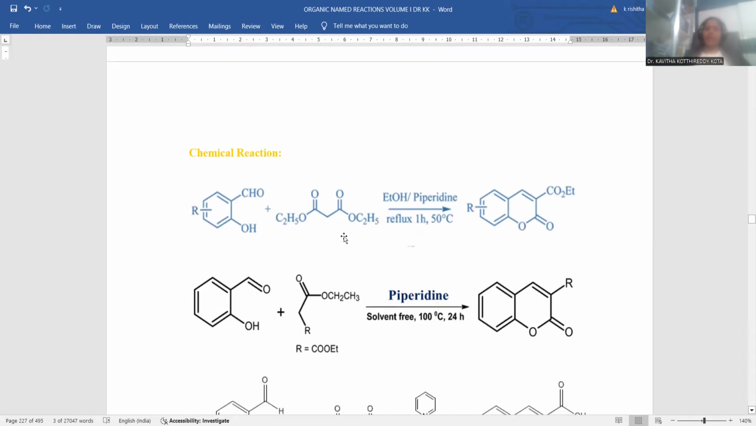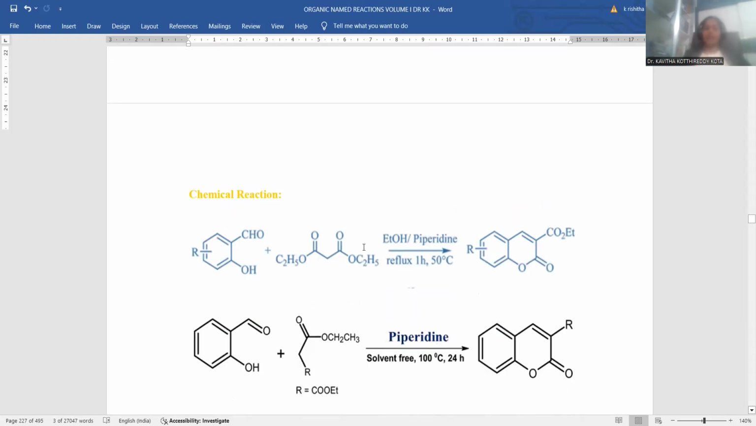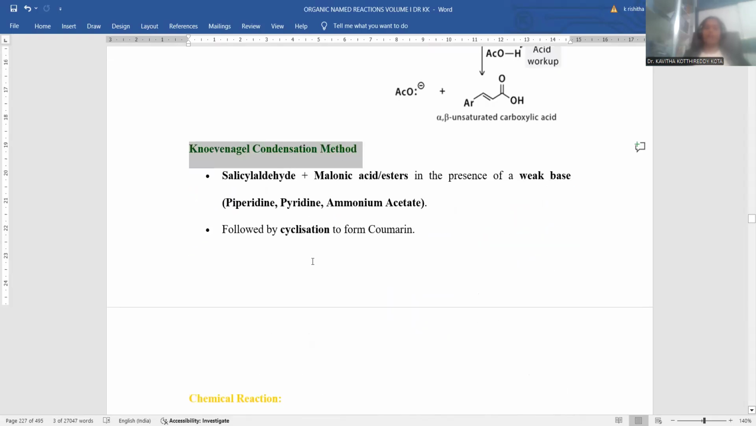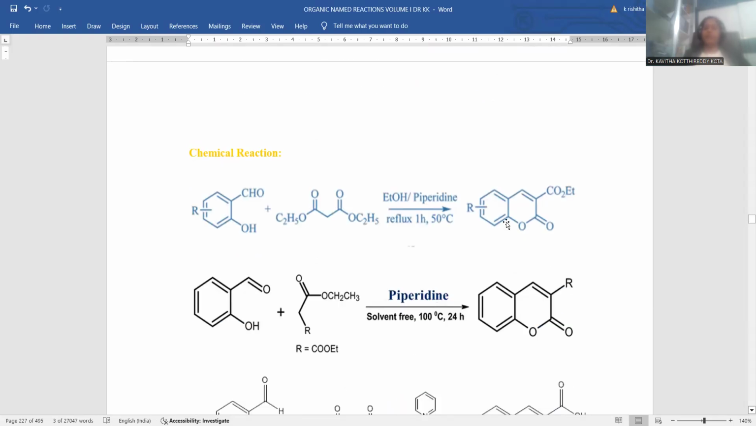Salicylaldehyde was treated with ethyl acetoacetate in ethanol with piperidine. Refluxing for only 1 hour, I could achieve this coumarin as the final product. This is the reaction I could perform within the laboratory. In order to establish this coumarin nucleus, I later went through further extension of the research based on it. This is the chemical reaction of salicylaldehyde and an active methylene compound.